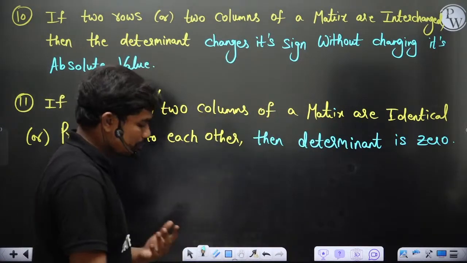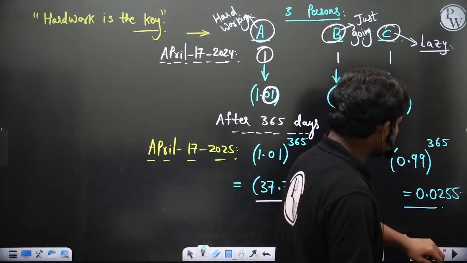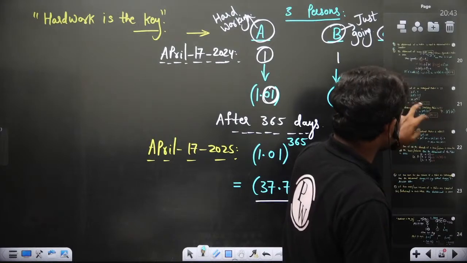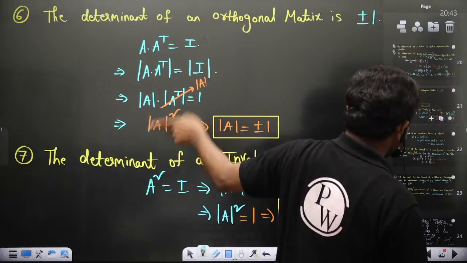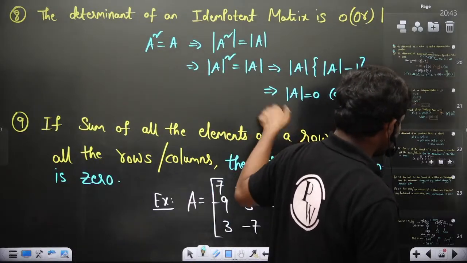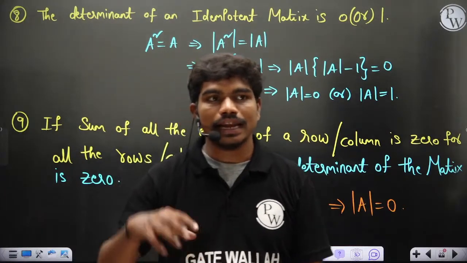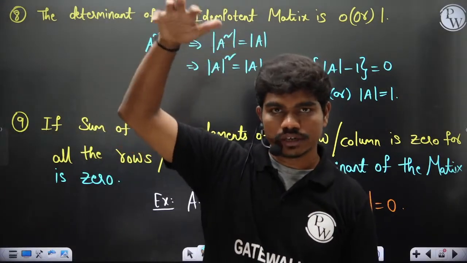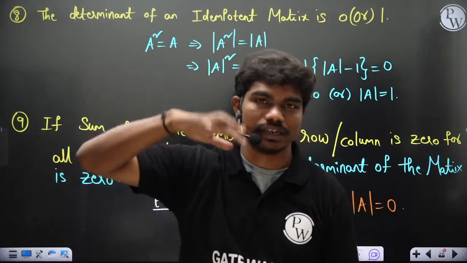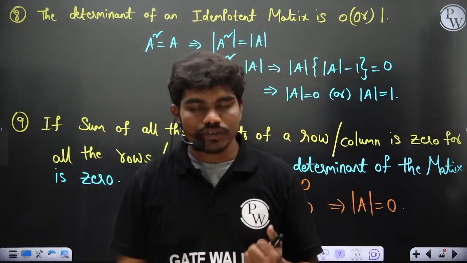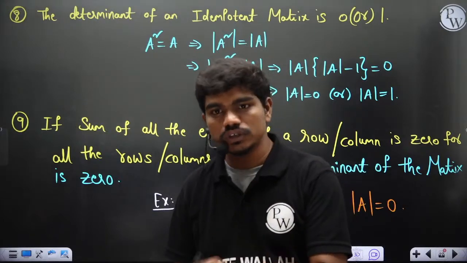So these are some properties of determinants which could help you out, especially regarding symmetric matrices, skew symmetric, then orthogonal, involutory, idempotent. Many times I can give you a matrix and say it's orthogonal. For the given orthogonal matrix, I'll keep the elements very complicated, like 2 by 7, minus 1 by 7, 4 by 7. The determinant of the above matrix is, I'll give you options: +1, -2, 3, 4, something like that.